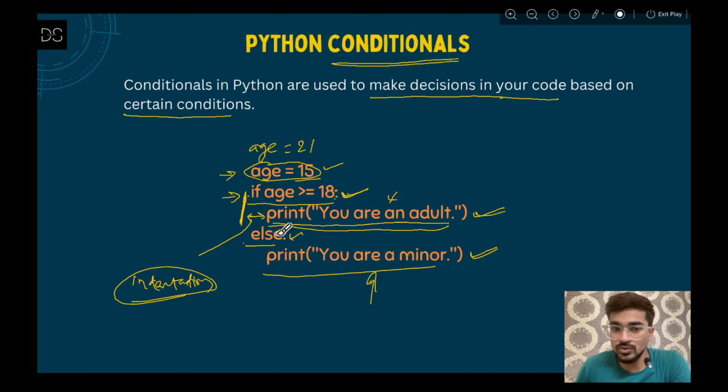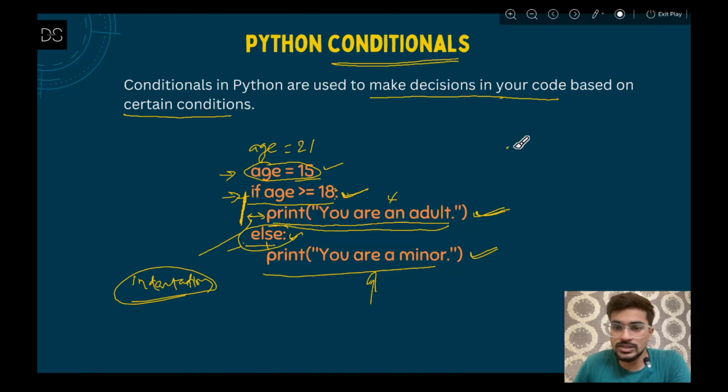Now it will not go again to the else condition. Only one block will execute, either if or else. Only when if is false will it go to else. Otherwise it will print the condition that is true here. That means a equals 21 is true here, that means it is greater than or equal to 18, so it will print this statement and it will just stop here. It will not go for the else condition here.